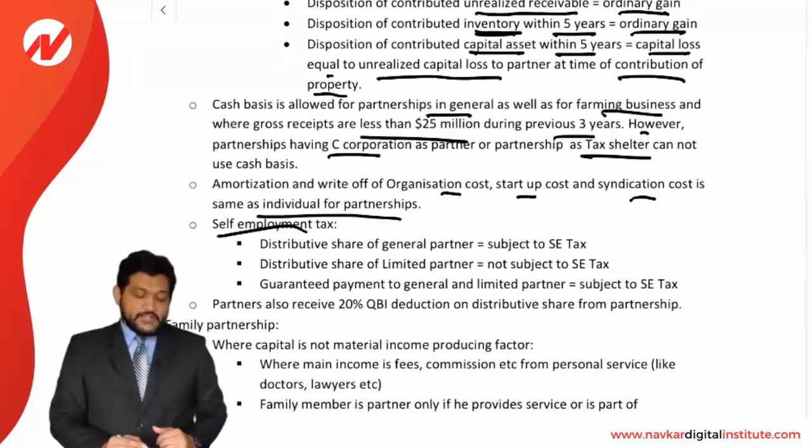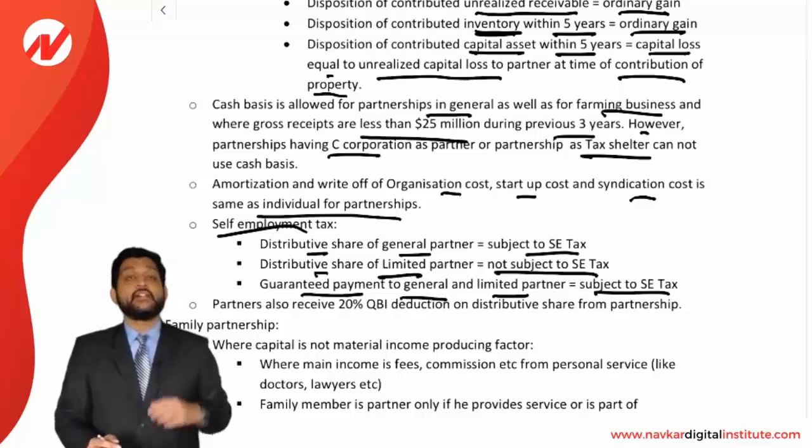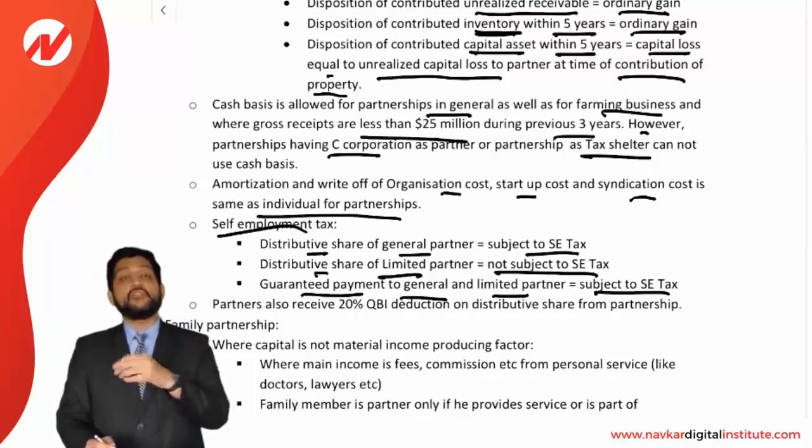Self-employment tax. Distributive share of a general partner is subject to self-employment tax. Distributive share of a limited partner is not subject to self-employment tax. Guaranteed payment to general and limited partners both are subject to self-employment tax. So just be very clear about the treatment. Distributive share of a general partner, he has to pay self-employment tax. Limited partner, no self-employment tax. But a guaranteed payment given to any of them will be subject to self-employment tax. So just be very clear on it.